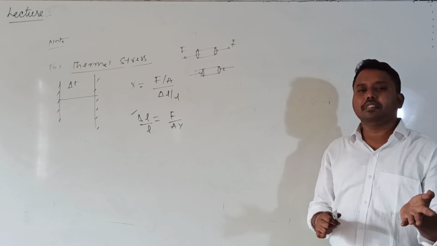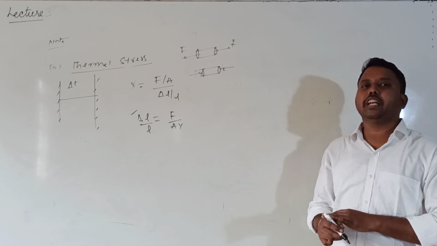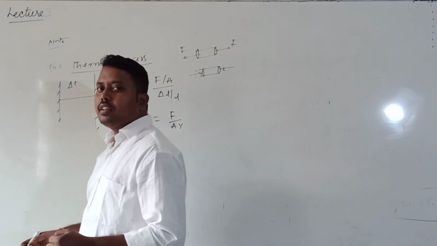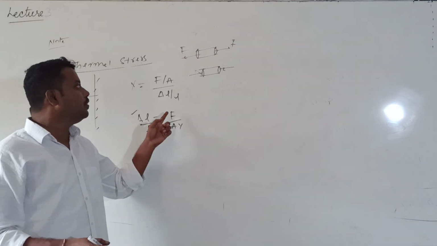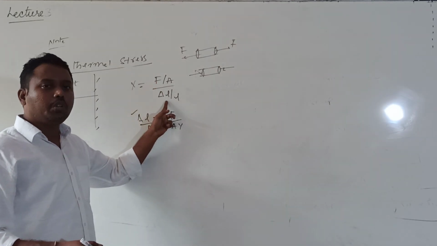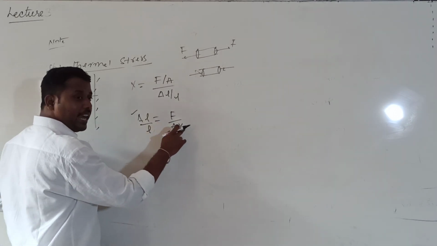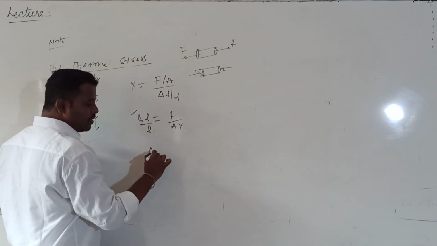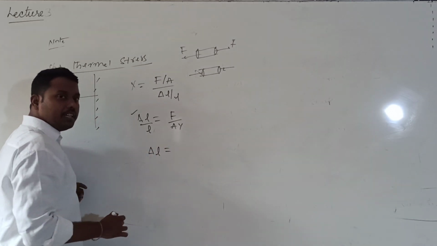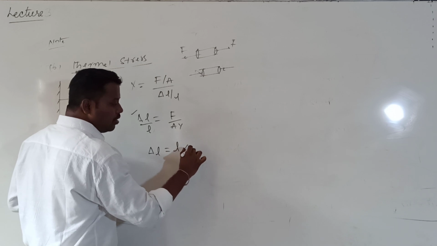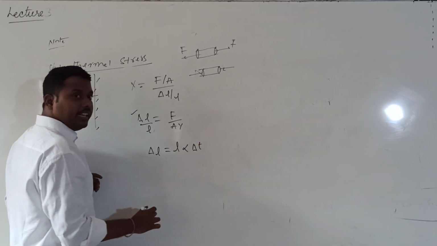Strain is also of three types, and modulus of elasticity is of three types: Young's modulus, bulk modulus, rigidity modulus. Young's modulus is the ratio of longitudinal stress to longitudinal strain, so delta L by L is equal to F by A into Y. But in yesterday's class we saw that because of the change in temperature, the change in length is given by delta L equal to L into alpha into delta T.